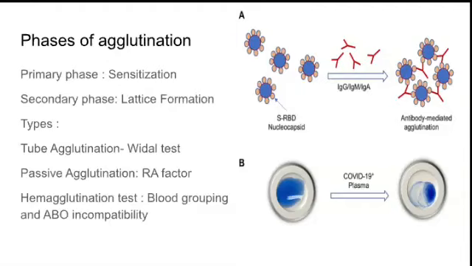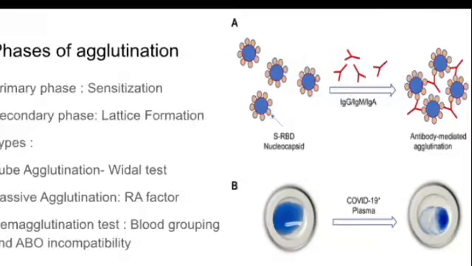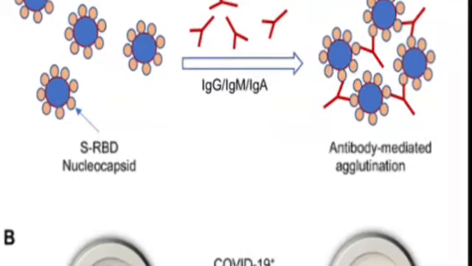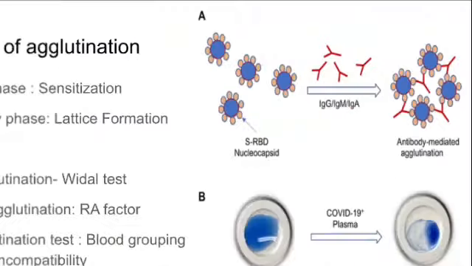In agglutination, there are two phases. The primary phase is sensitization, where the antigen is exposed to the antibodies. Then in the secondary phase, lattice formation occurs. Lattice formation is nothing but the antigen-antibody complex formation. In this picture we call it lattice formation.